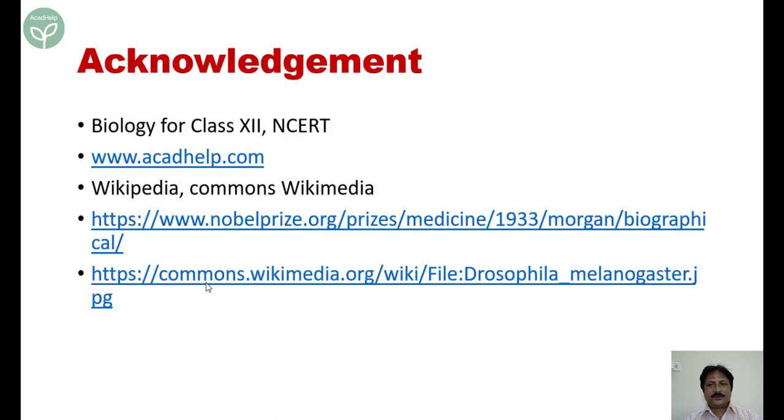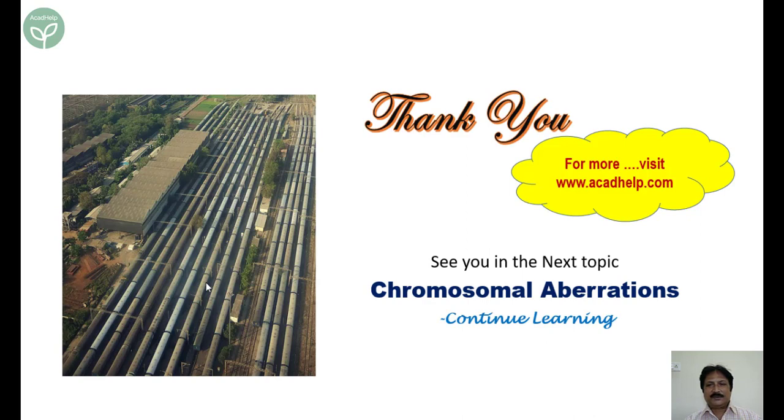I'm very thankful to you that you have listened to me, and we will be discussing some more topics on chromosomal aberrations. Chromosomal aberrations are structural and numerical. We can change the number of coaches. We can change the composition of the coaches to explain chromosomal aberration, also called chromosomal mutations. We'll discuss this in the next discussion.